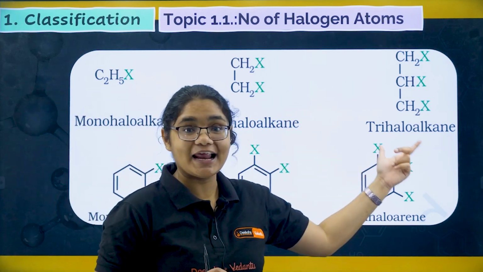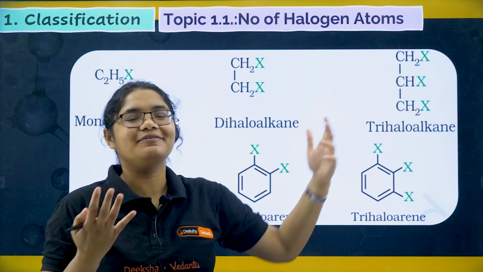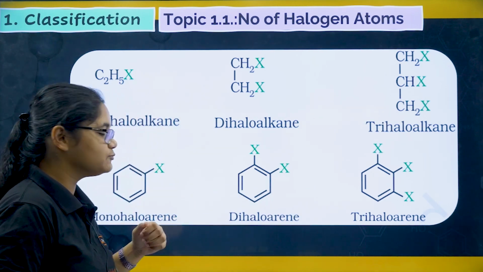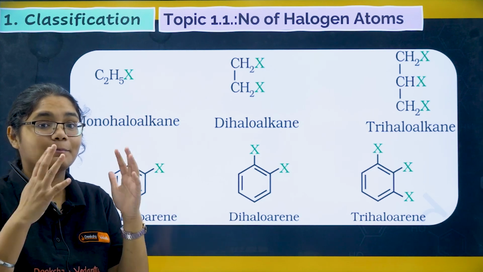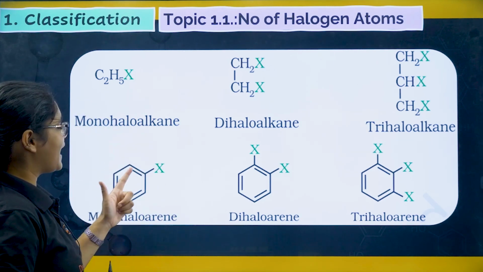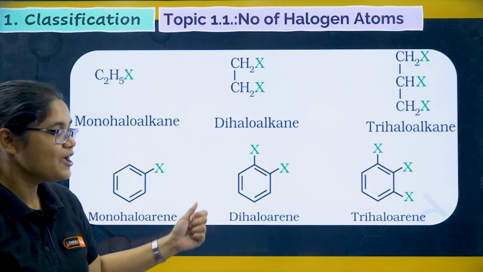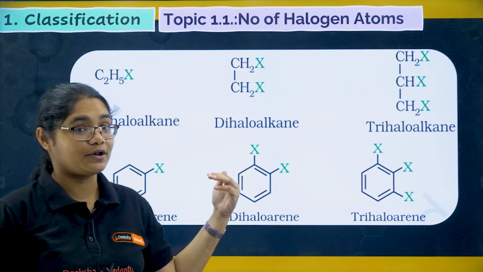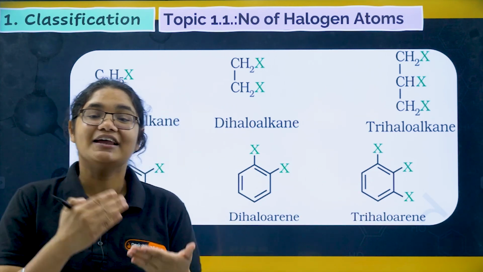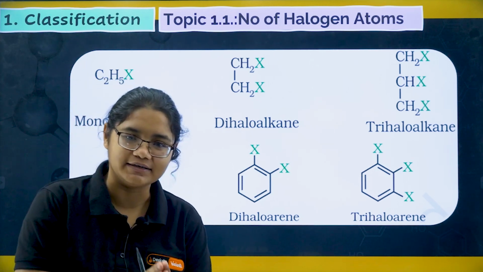Next we have trihaloalkanes. Tri means 3, so when we have 3 halogen atoms, we will call it trihaloalkanes. I hope this is clear. Next let's move to haloarenes. Haloarenes means a benzene ring with halogens attached. If we have one X attached, we call it monohaloarene. When we have 2 halogens attached, we call it dihaloarene, and when we have 3 halogens attached, we call it trihaloarene. This is very simple, and I hope all of you have understood this one.